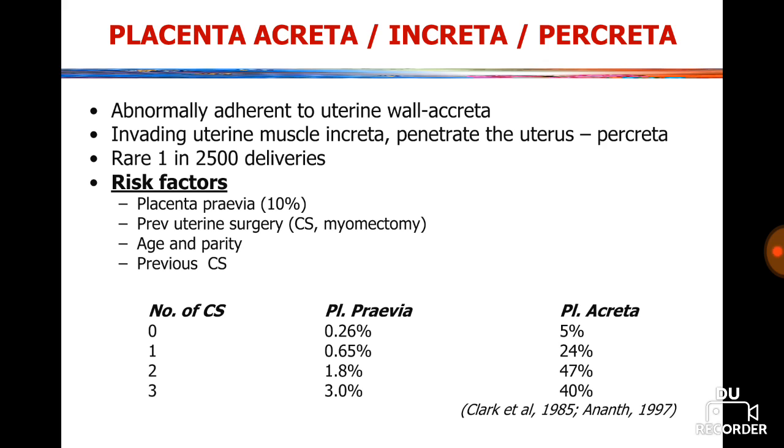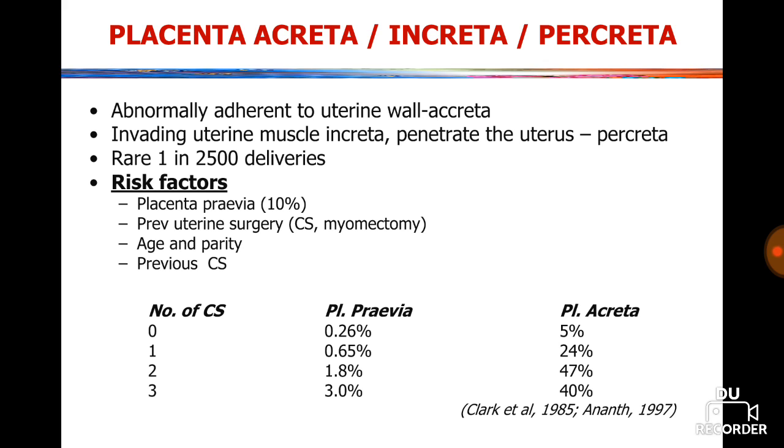Now, placenta accreta, increta, percreta. Abnormally adherent placenta to the uterine wall is called placenta accreta. When the placenta invades the uterine muscle, it is called increta, and when it penetrates the uterus, that is percreta.